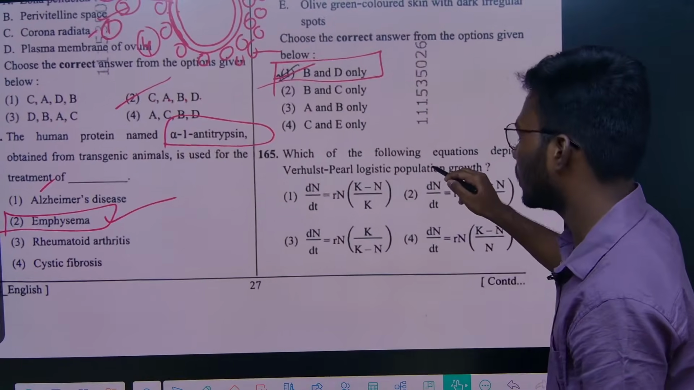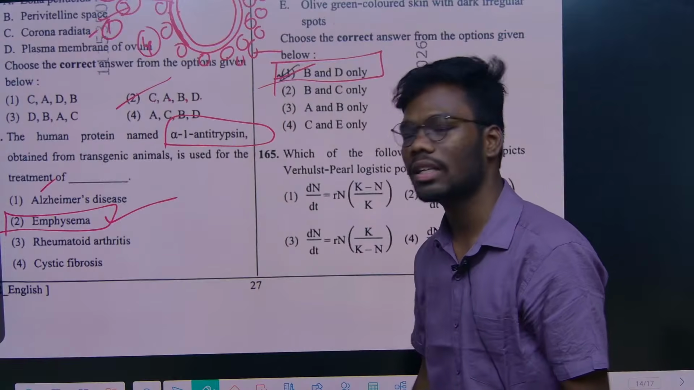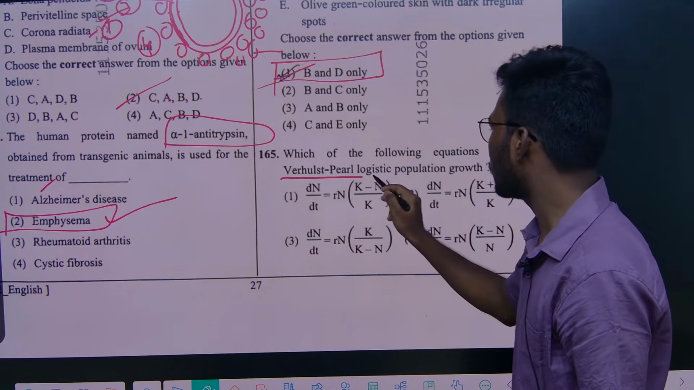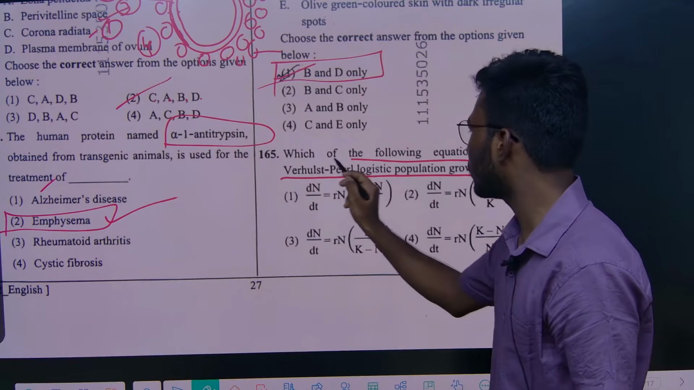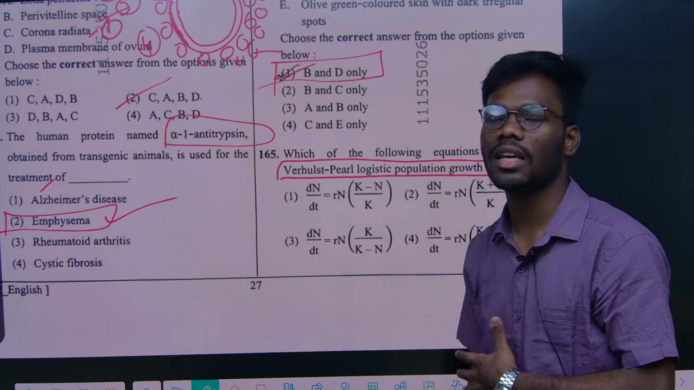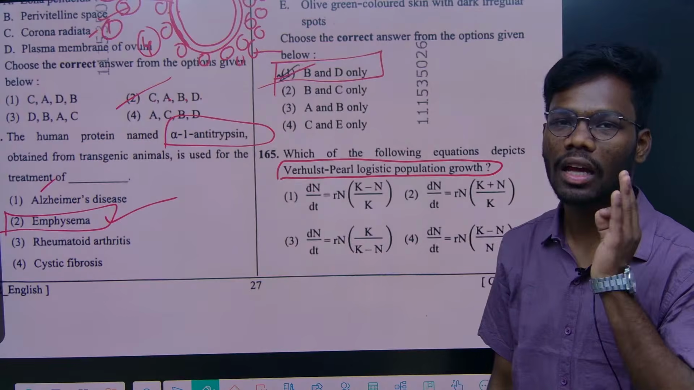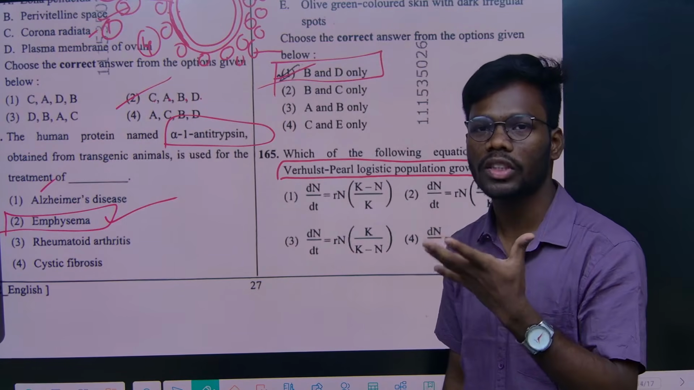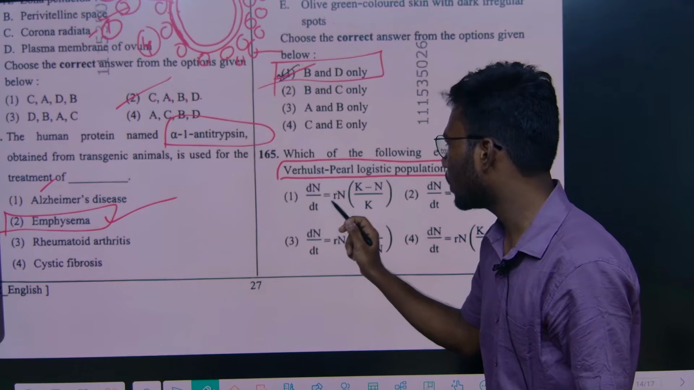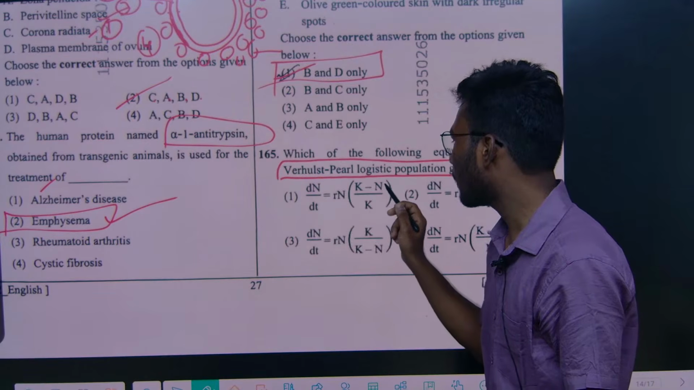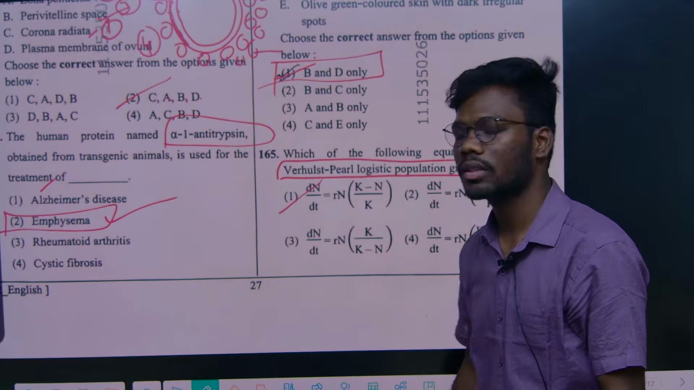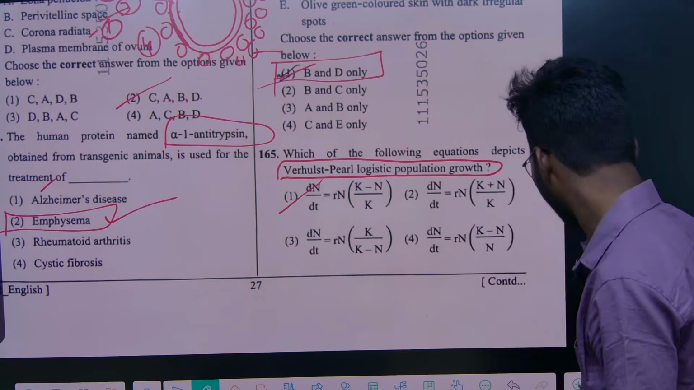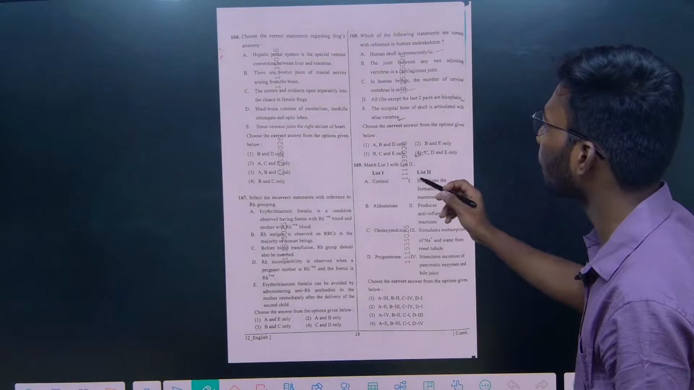And coming to the 165 question, they have asked the formula of Verhulst-Pearl logistic growth population equation. They didn't ask any calculation, nothing. They have given what is the equation, what is the formula of this logistic growth curve: dN by dt is equal to rN (K minus N) by K. So this was the correct option for this logistic growth population, right? Now we'll see.